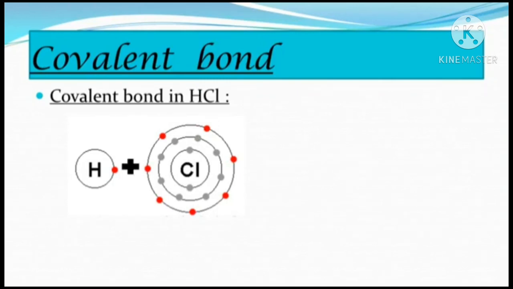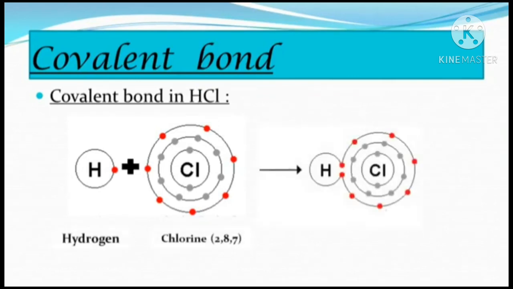That means chlorine requires one electron from the hydrogen atom to complete its octet. So sharing of electrons takes place between hydrogen and chlorine to form the HCl compound.